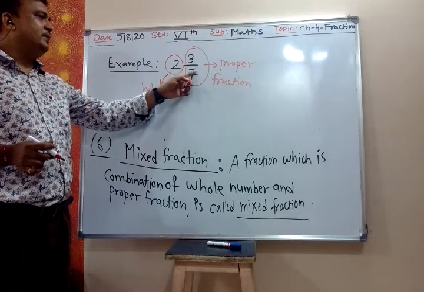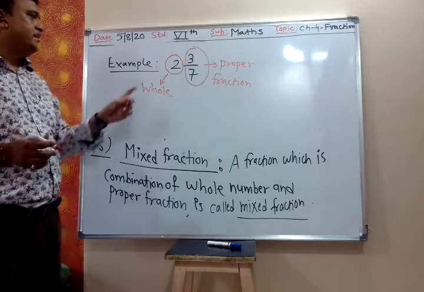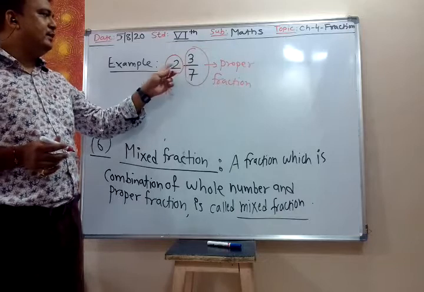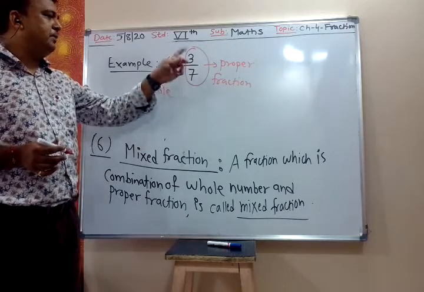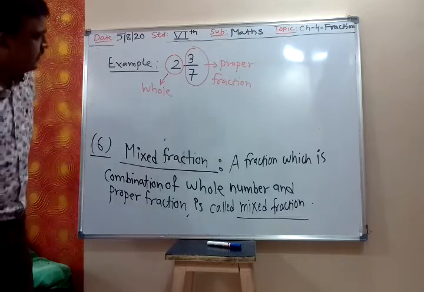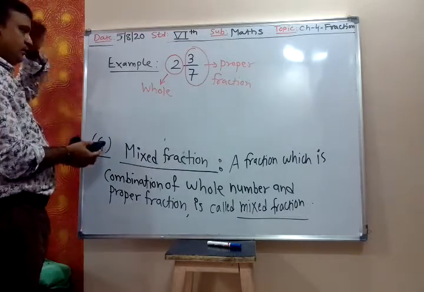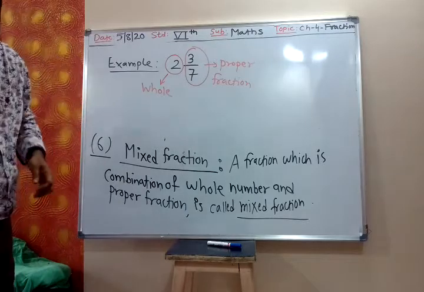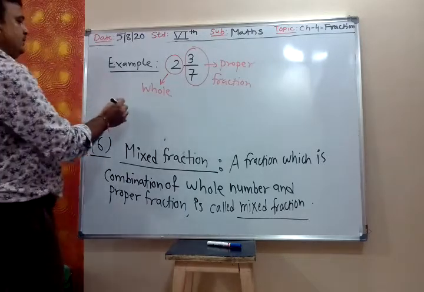So whenever the denominator is bigger, it is a proper fraction. So 2 is to 3 upon 7 is a combination of whole number and proper fraction. That is why we say it is a mixed fraction.